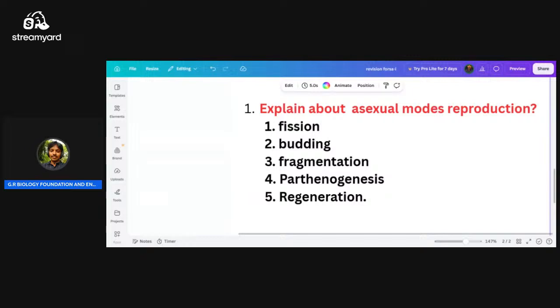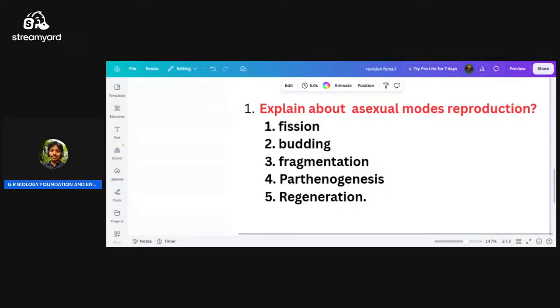This happens only in the simplest organisms, such as flatworms, moles, leeches, spirogyra. In these organisms, on any part of the body, a special piece will grow.